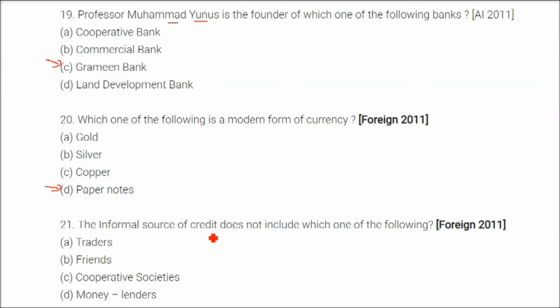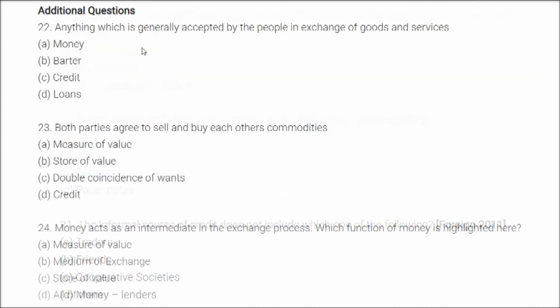The informal source of credit does not include which one of the following? And it is cooperative societies. Banks and cooperative societies are in the formal sector. But traders, friends, moneylenders, they all come in the informal sector. Anything which is generally accepted by the people in exchange of goods and services, the answer is money.